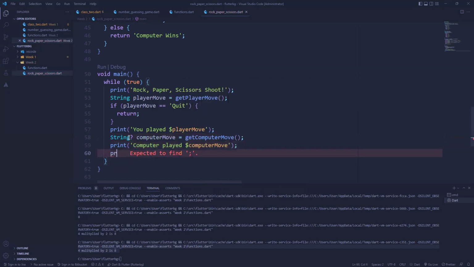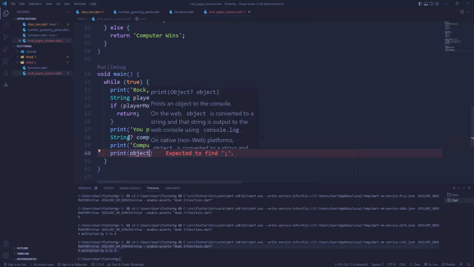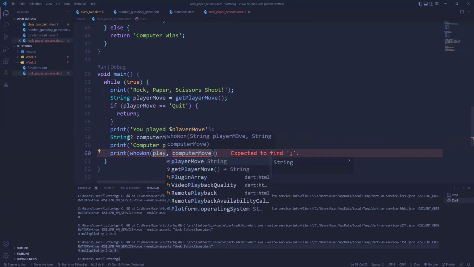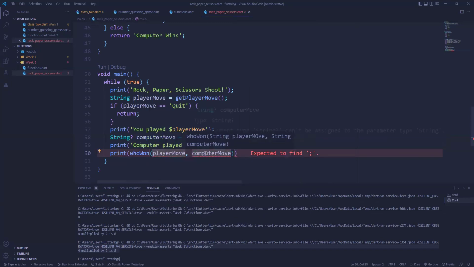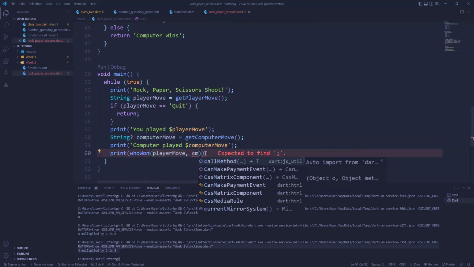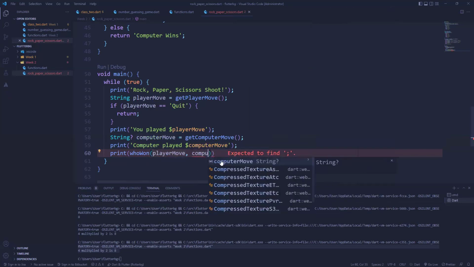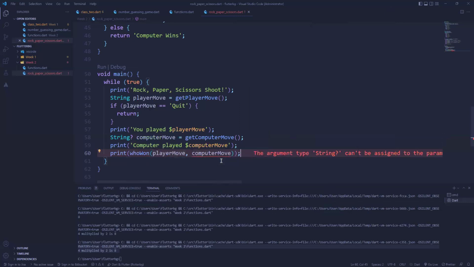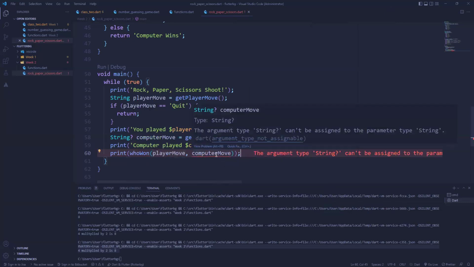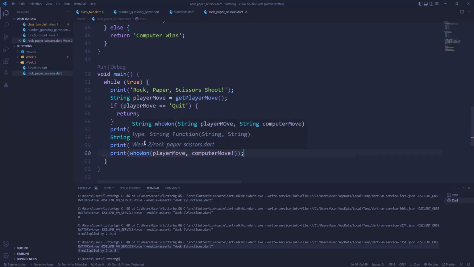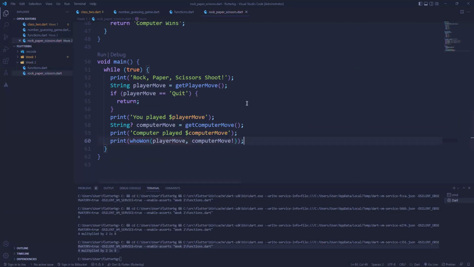And then finally, I'm going to print who won. Remember, who won returns a string. So I'll pass in the player move and then pass in computer move. So this is just a null check. Okay, so let's run and see what we have.